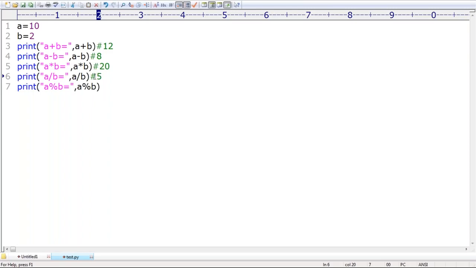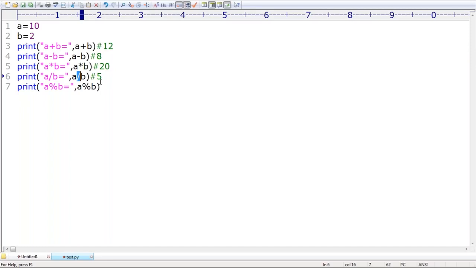Take very special care, sir. Division operator always works for floating point arithmetic only. The result of the division operator is always a float value. It never returns an int value.